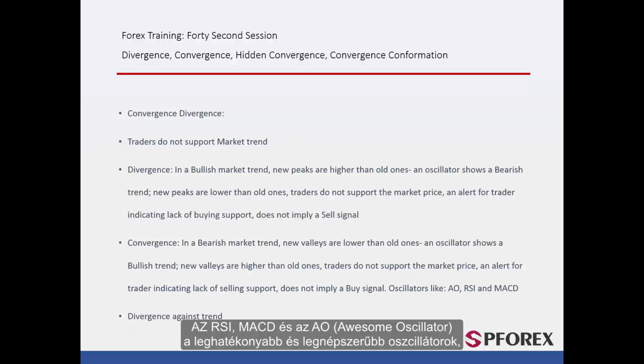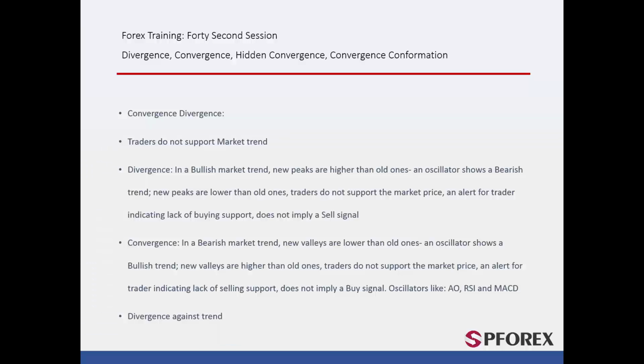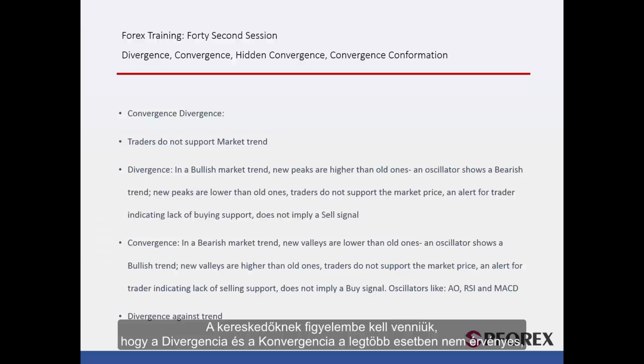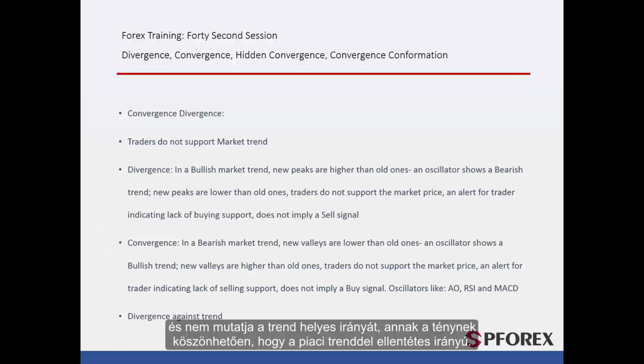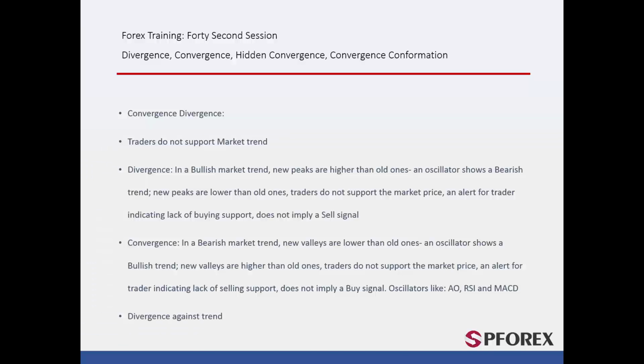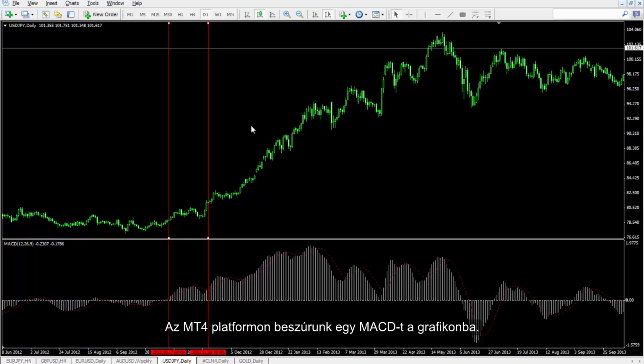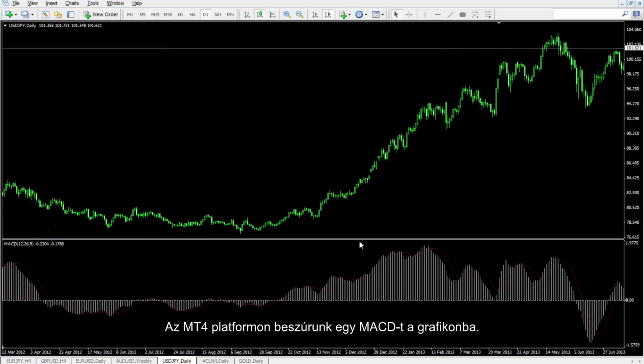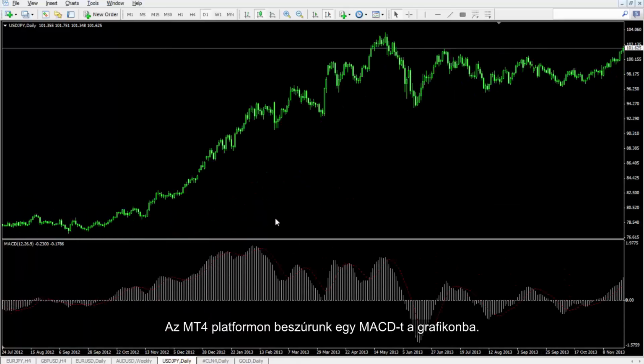RSI, MACD, and AO are the most effective and popular oscillators which can detect convergence and divergence considerably. Traders must consider that most of the time divergence and convergence are not valid, and they do not show correct trend direction due to the fact that they have opposite direction of a market trend. On the MetaTrader 4 platform, MACD is inserted into the chart.